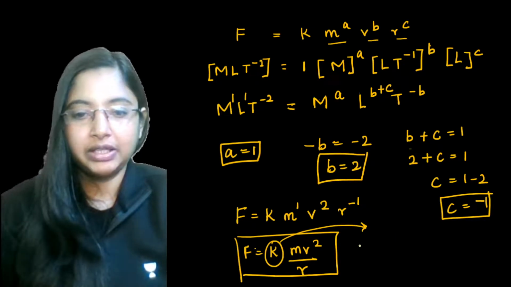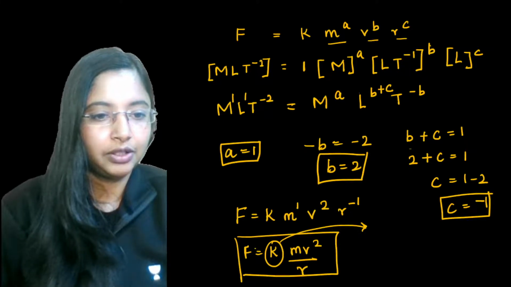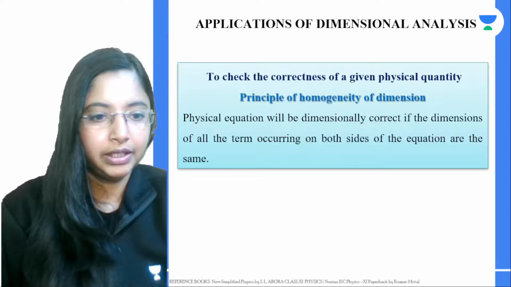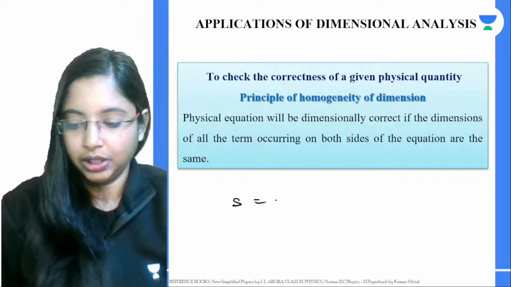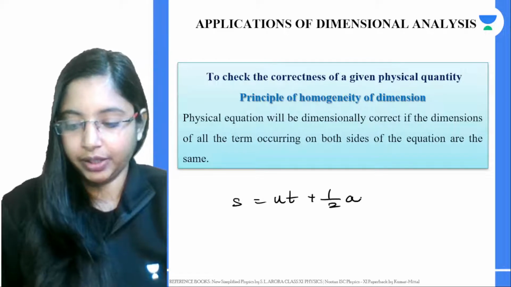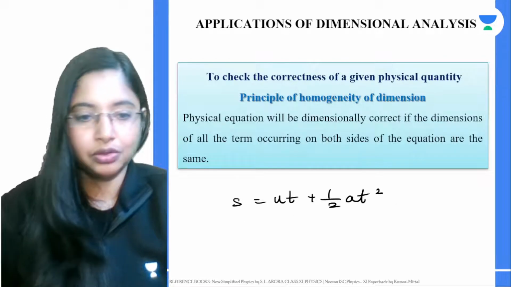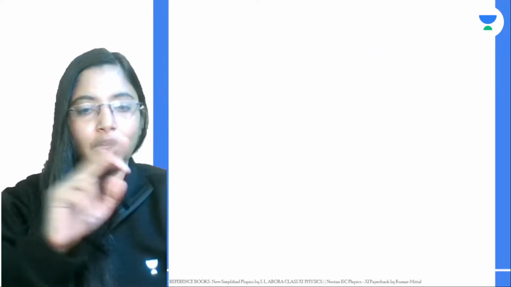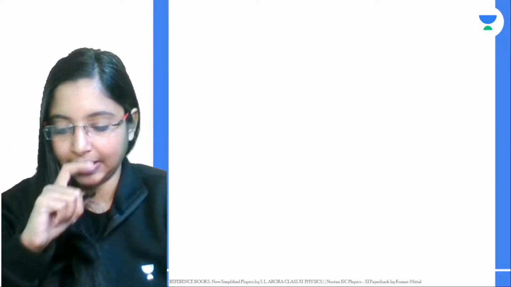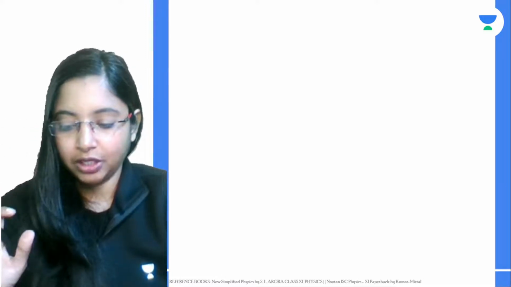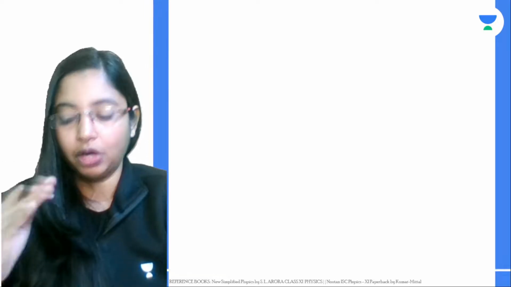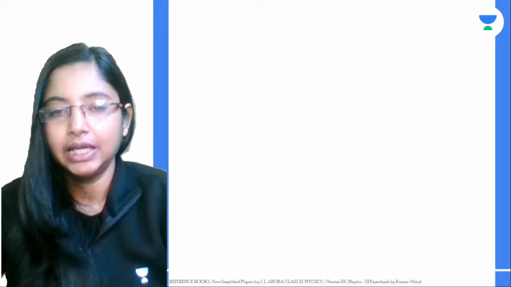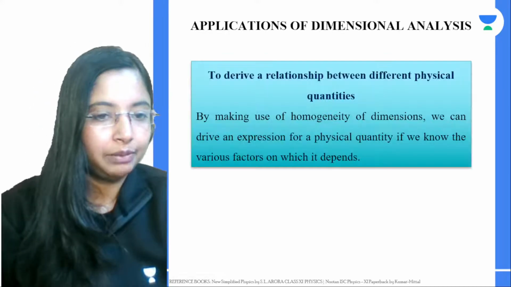Now, remember we did the equation S is equal to ut plus half at square earlier. Here, with this formula, we got L on both sides, but each term had the dimension of L. So it fails when a physical quantity is the sum or a difference of two or more quantities. These are some of the limitations of dimensional analysis.